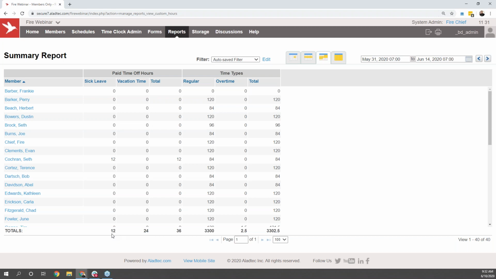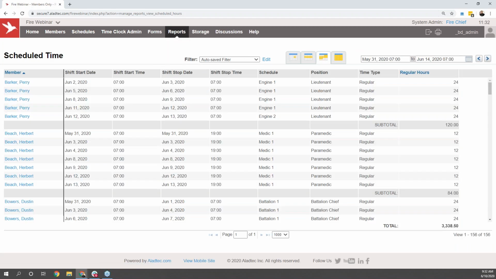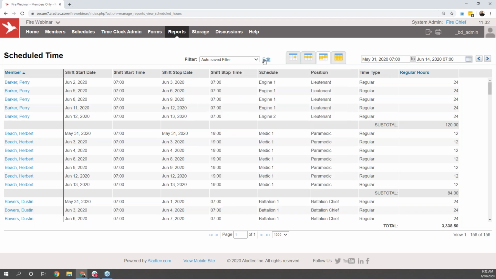If you need kind of similar information to this, but rather than just seeing those lump sum numbers, you want to see the individual shifts that make up those numbers, that's when I would recommend pulling up the scheduled time report, because that will allow you to see each of those shifts and of course the totals for the users next to that as well. Once again, you're able to adjust the time frame that you're looking at and can click edit at the top of the page to customize any of the other information.